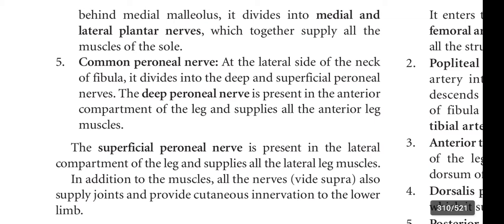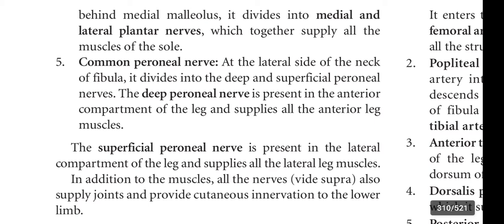And next, sciatic nerve. This sciatic nerve is the largest and strongest nerve of the body. It is present in the gluteal region and back of the thigh, and at the back it is divided into two nerves, tibial nerve and common peroneal nerve.